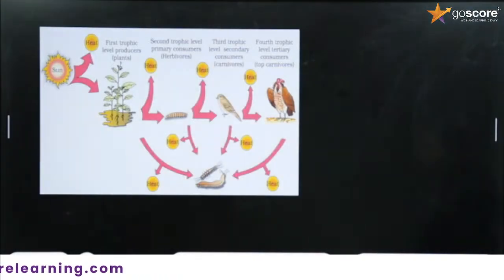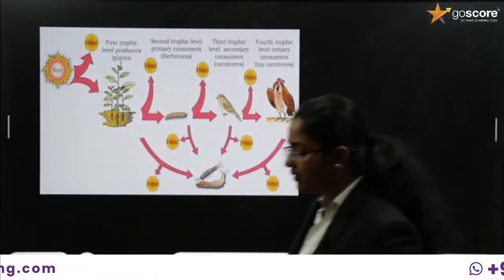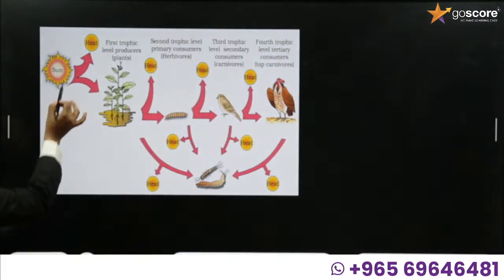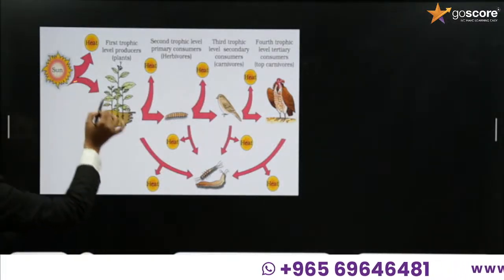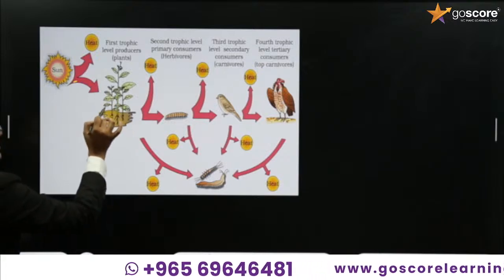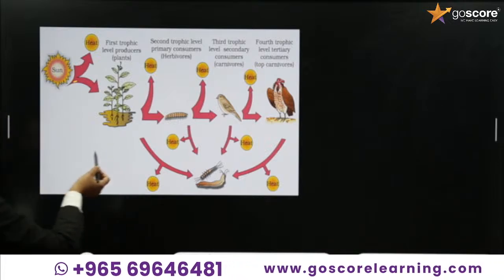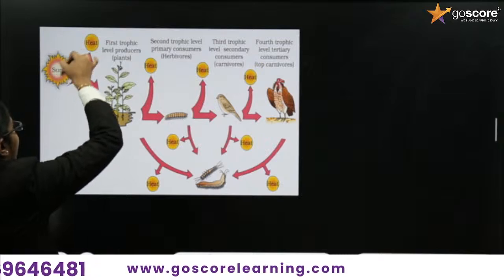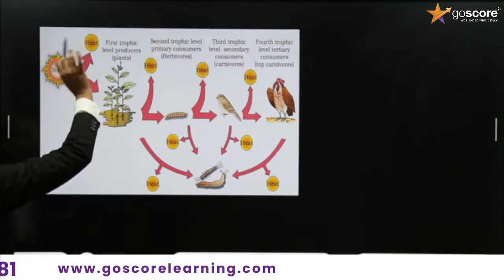Next, here you can find the image which is showing the energy flow. Here you can find the sun. Only 1% of sunlight, the solar radiation, is moving to the plants to produce organic material by photosynthesis. The rest of the light energy is lost as heat.